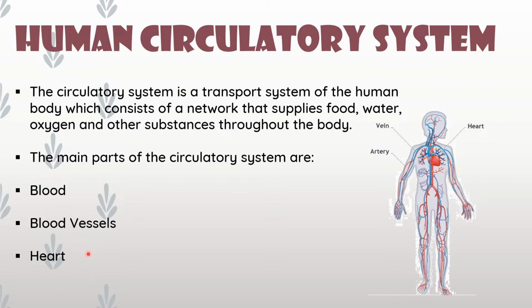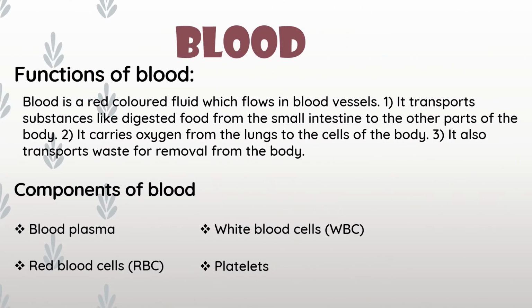So one by one we will study. Which are the main parts of the circulatory system? Blood, blood vessels, heart. Now we'll see the blood, and the functions of blood.